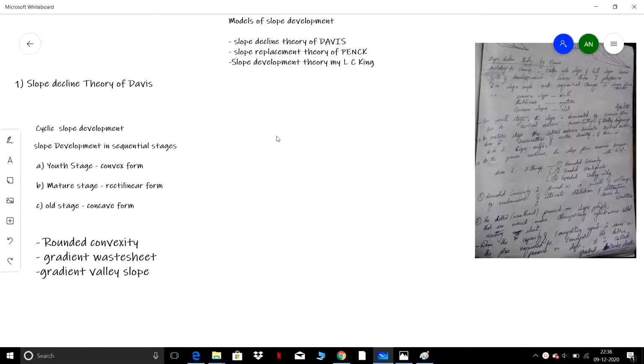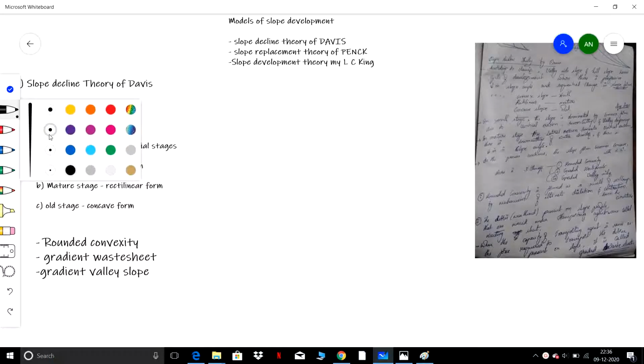Okay, this is part 2 of slope development. As we know, we are talking about geography mains in the UPSC exam. This is part 2 of slope development, which comes under geomorphology, and here we discuss the various slope development models. The first model we are taking is Davis.